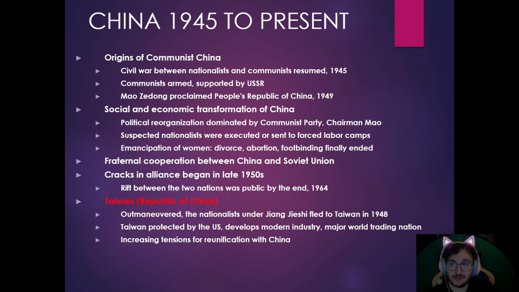Women will be very much pro-communist. At first, Communist China will be allied with Russia, but you'll start to see the cracks in the alliance in the 1950s. By 1964, they're going to break apart, and China is going to remain neutral during the Cold War.